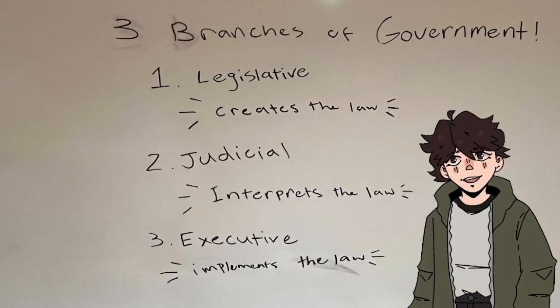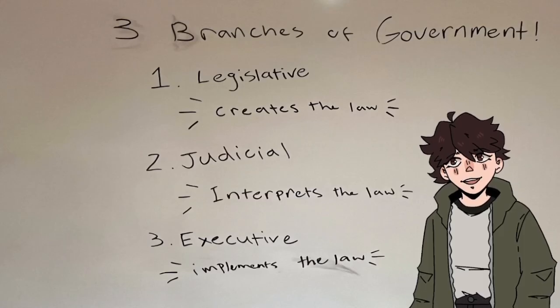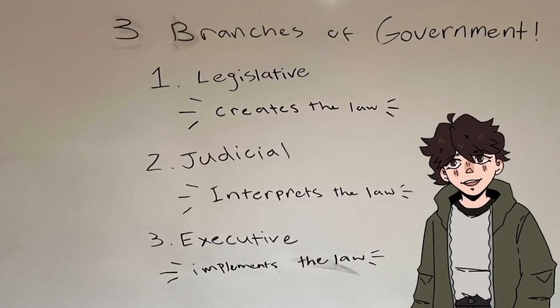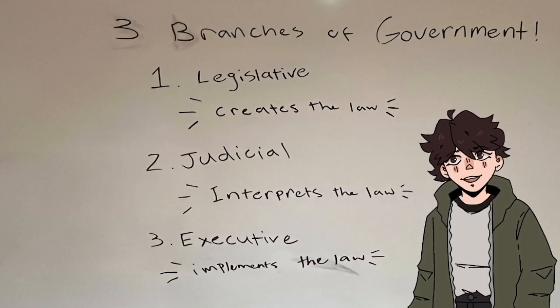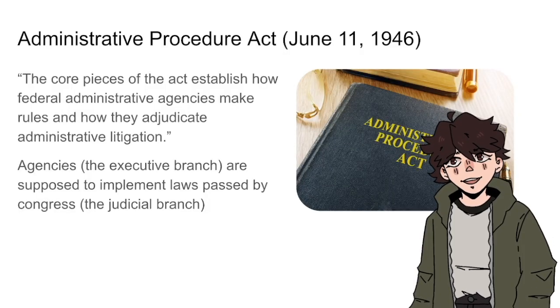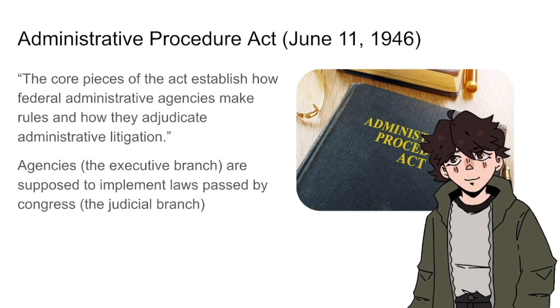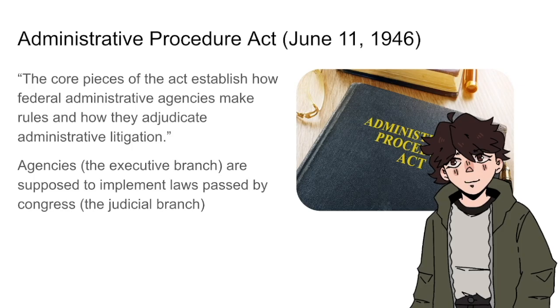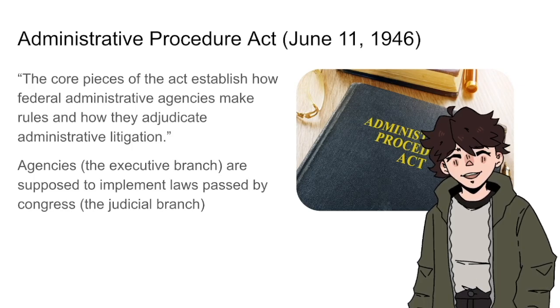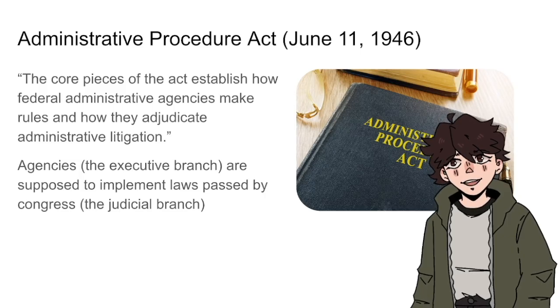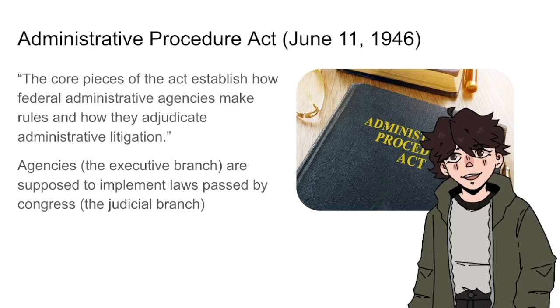This seems rather straightforward, but the chevron deference case stems from a disagreement on how much power each branch should hold, which is a topic that has been contentious ever since the advent of the U.S. Constitution. Another key element of the chevron situation is the Administrative Procedure Act of 1946. Both the Chevron case and the case that overturned it interpret the Administrative Procedure Act in different ways. So to understand those cases, one has to understand the Administrative Procedure Act.